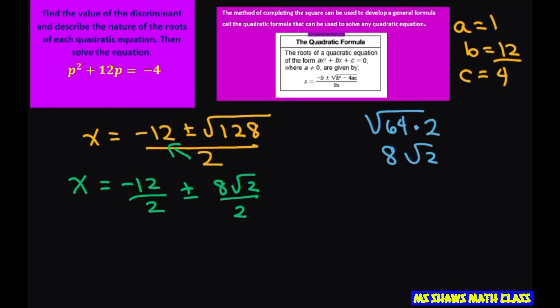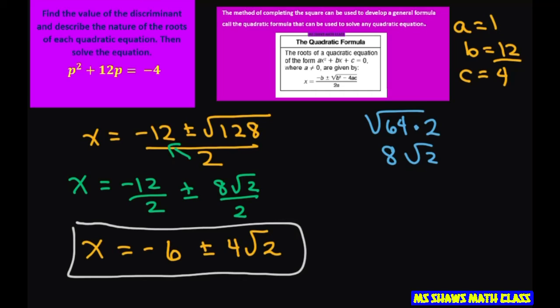All right. Now, this means it's x equals negative 6, plus or minus 4 square root of 2. So, that's your final answer. You can split it up if you want, but usually math people like to just leave it very simple like this.